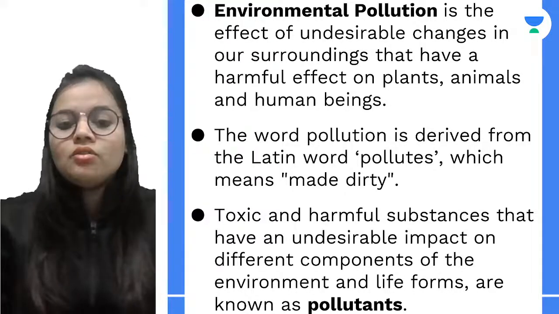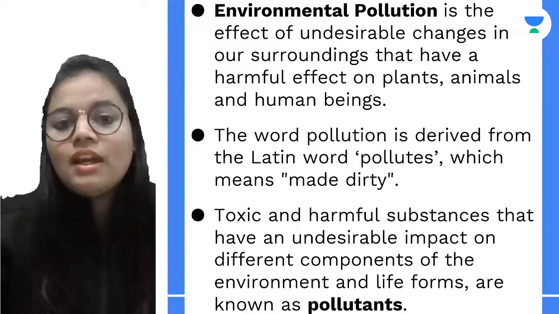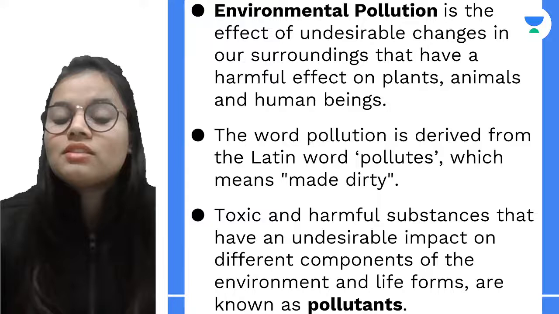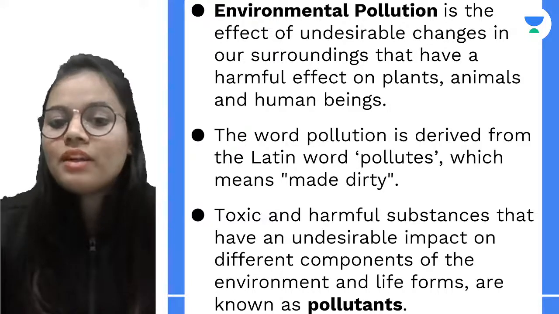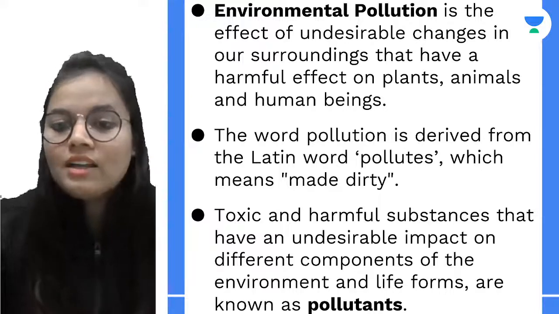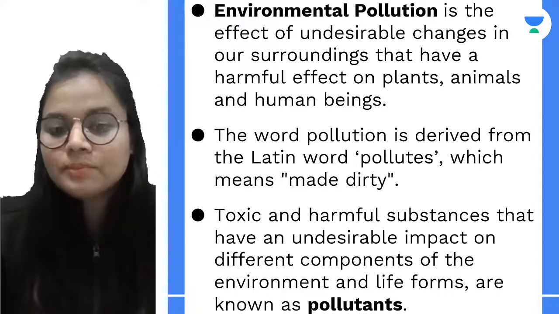So we can define environmental pollution as the effect of undesirable change in the surroundings, having harmful effects on plants, animals, and human beings.